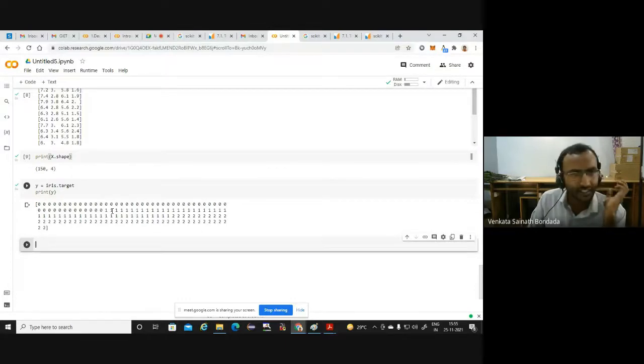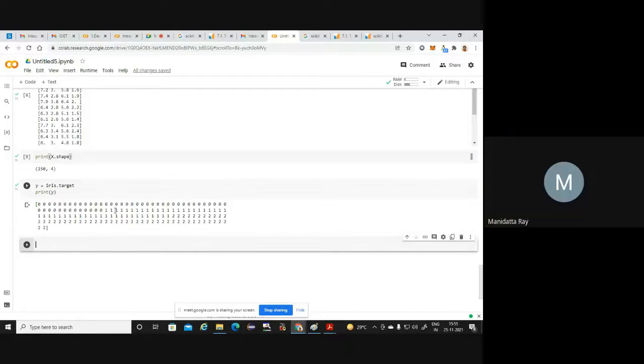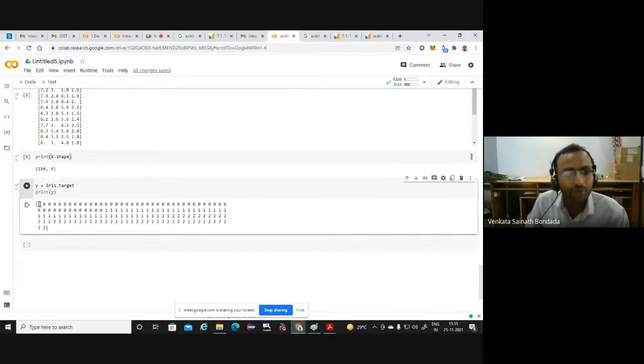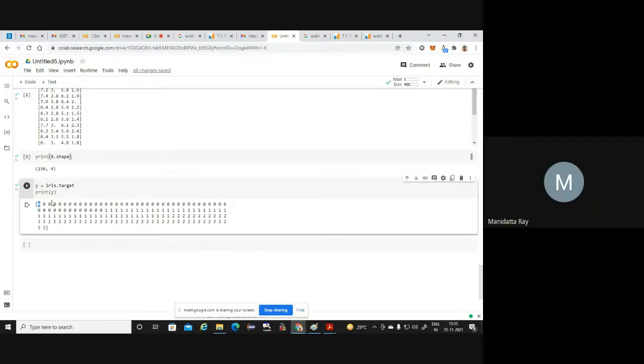So if you do this much, then like in real life, when you have the data on your system, you import it onto Google Colab or a Jupyter Notebook or Spyder or some other IDE. Sir, after giving the print command, it is showing only the series of zeros, 1 and 2. Yes, exactly. What are these target values? They are nothing but the first flower corresponds to the 0 category. Whether a particular flower out of 150 flowers belongs to the 0 category, 1 category or 2 category.